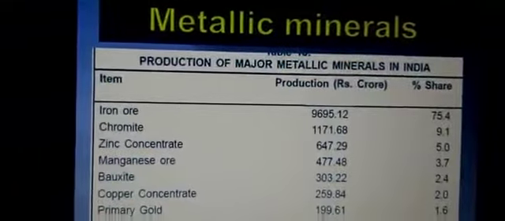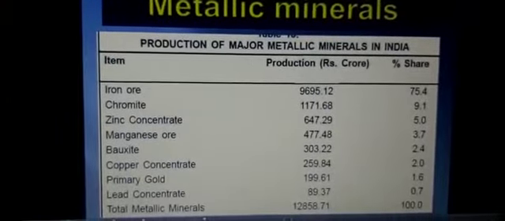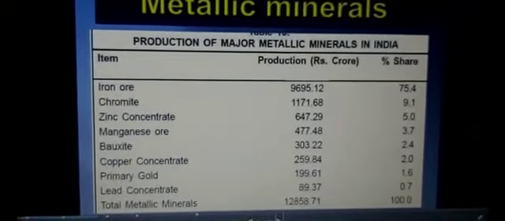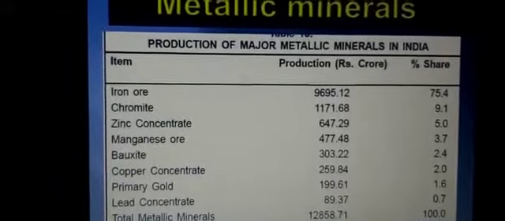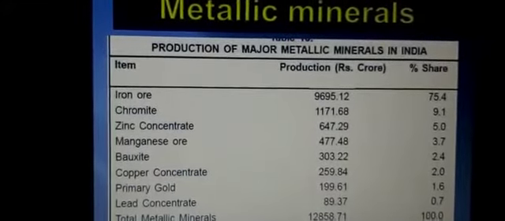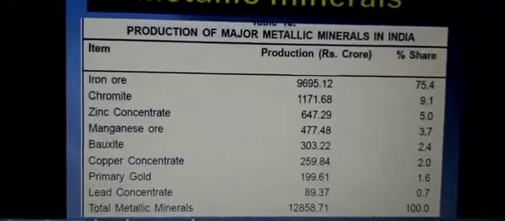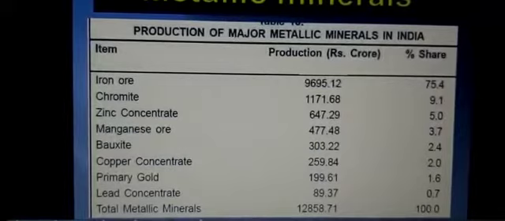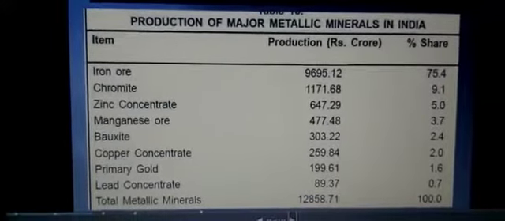Now children, here in this slide you can see the production of major metallic minerals in India, and the share of iron ore and manganese. You can look at the chart which is there in your book. There are only four: iron ore from this chart, then manganese, bauxite and copper. The remaining we are not going to do.